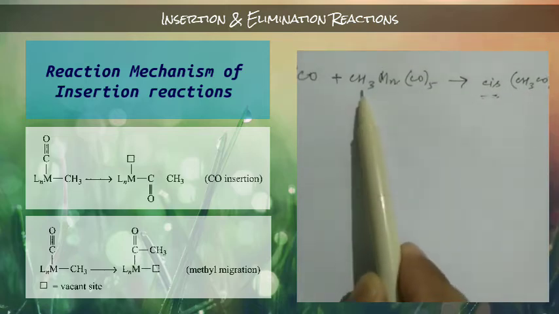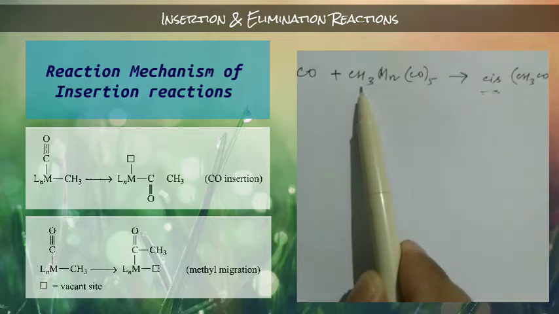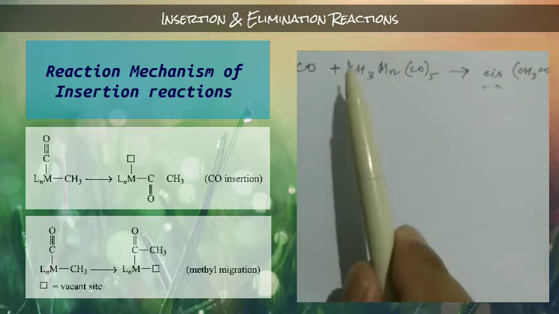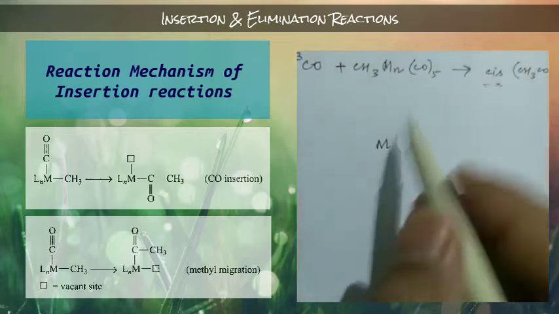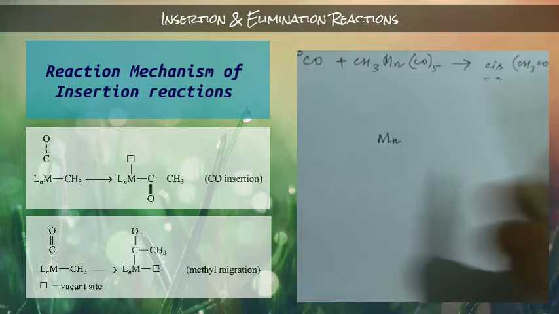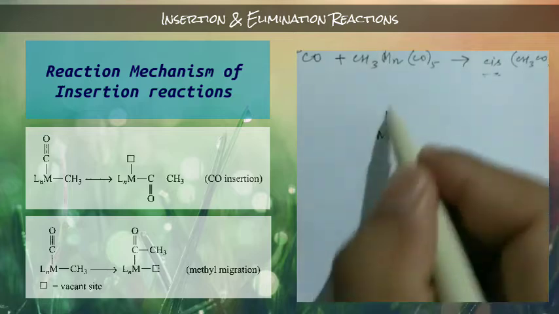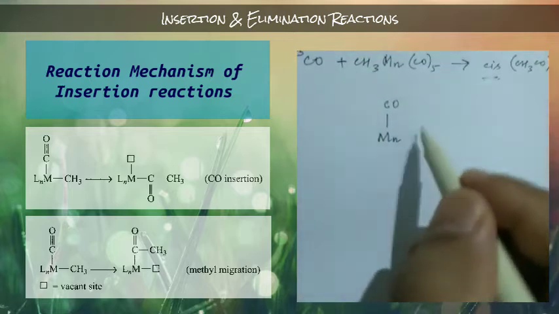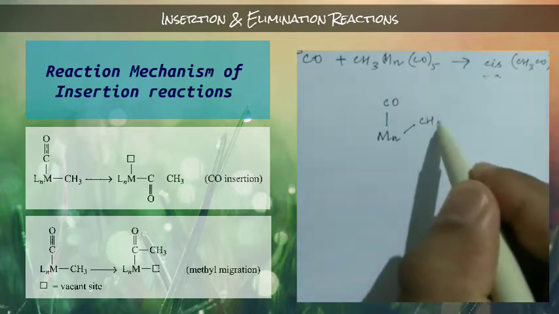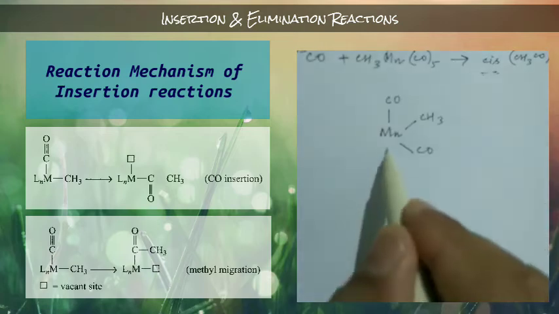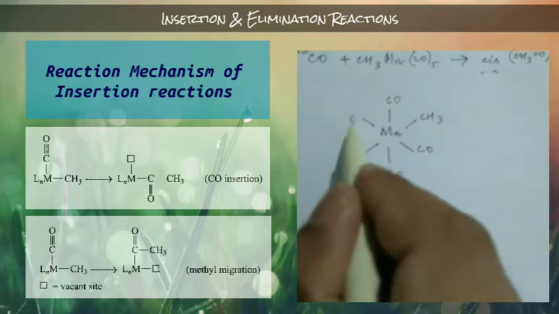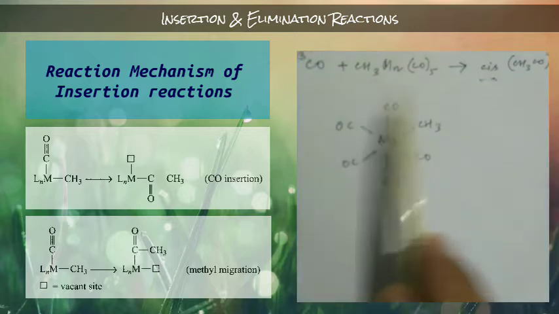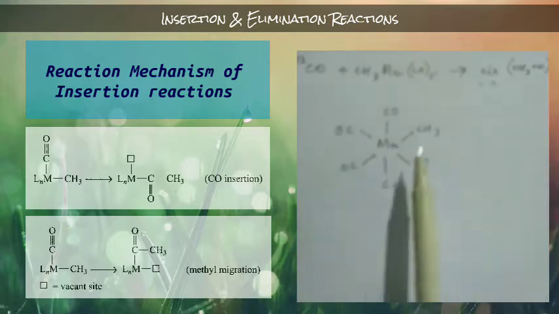Total 5 plus 1, that means 6. That means the coordination number is 6. That means this complex will be an octahedral complex. So we know that the octahedral complex structure will be like this one. Let's suppose this is your CO, this is your CH3, CO, again CO, here again CO. So this is the structure of this complex.